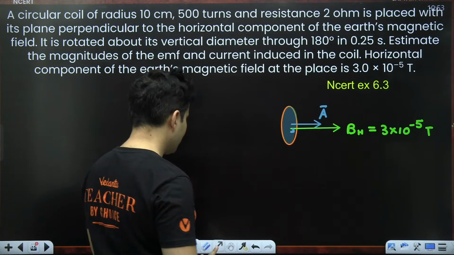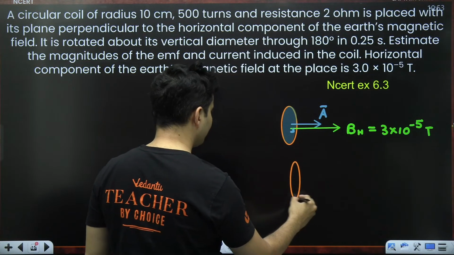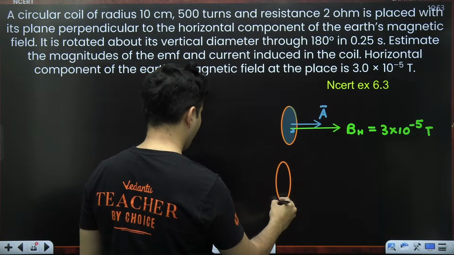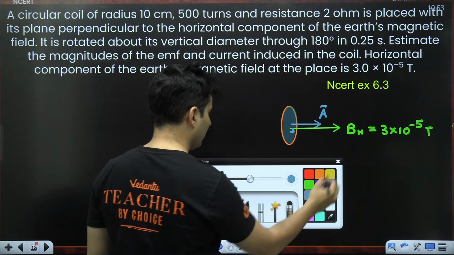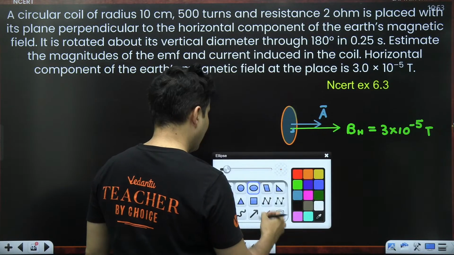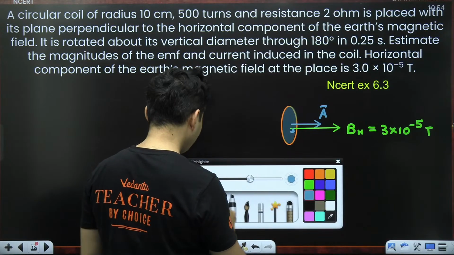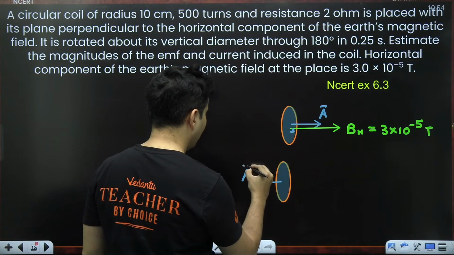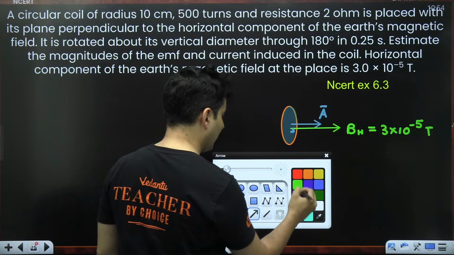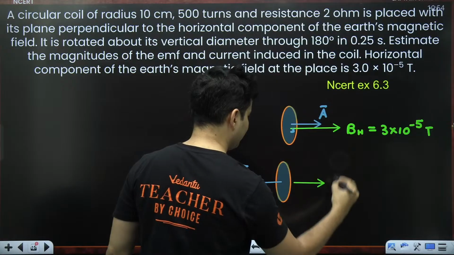So which means that the coil will now be like this. The area vector is now right like this. Obviously the Earth's magnetic field is still in this direction. There is no change in that.